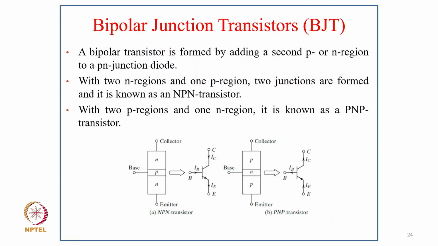Coming now to BJT, bipolar junction transistor. A bipolar junction transistor is formed by adding a second P or N region to the PN junction diode. With two N regions and one P region, two junctions are formed and it is known as NPN transistor, which is widely used. And with two P regions and one N region, it is known as PNP transistor. And you can see the configuration of NPN and PNP transistors. Both are used, but NPN is more preferred for power application.